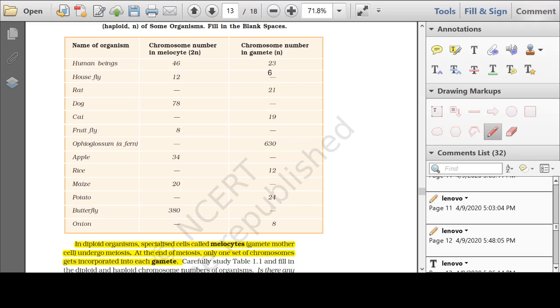Meiocytes are the diploid cells that can undergo meiosis. So if the number of chromosomes in the meiocyte is 46, diploid, then what will be the number of chromosomes in the gametes? It will be half of 46, that is 23. Similarly, if it is 12 in housefly, then in the gamete the chromosome number will be 6. Similarly, students, you can find out the number of chromosomes in the meiocyte and in the gamete. Remember, gametes always contain half the number of chromosomes as the meiocyte. Or in other words, the meiocyte contains twice the number of chromosomes as the gametes.